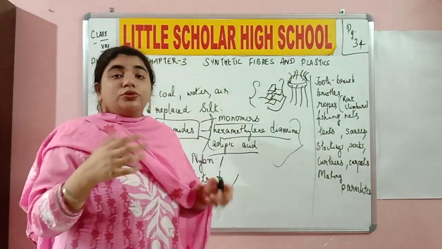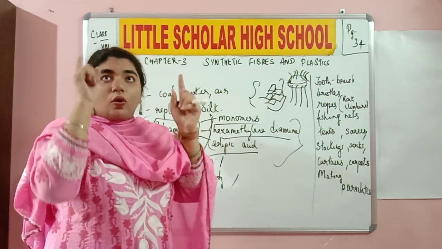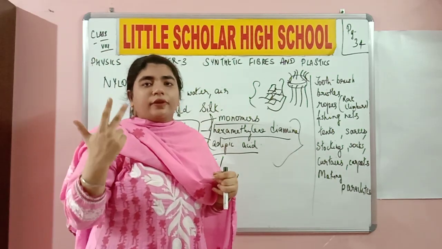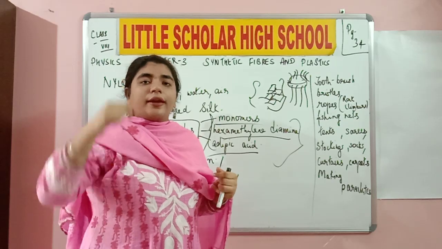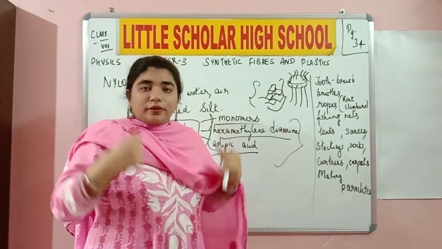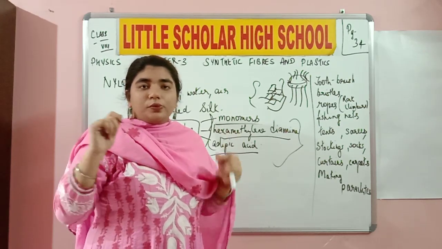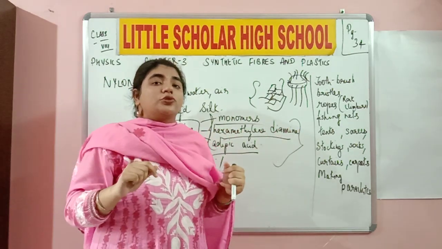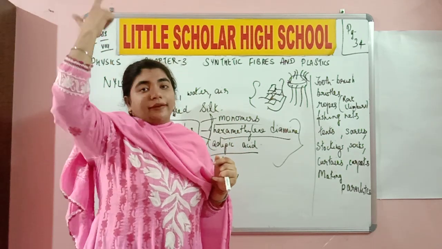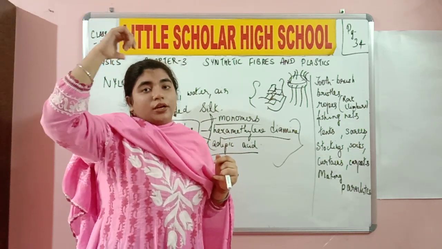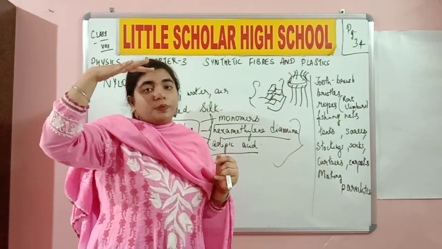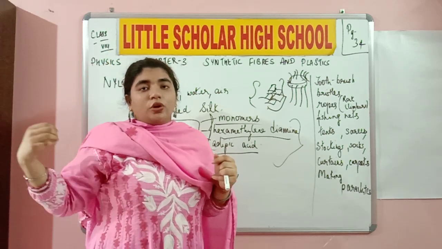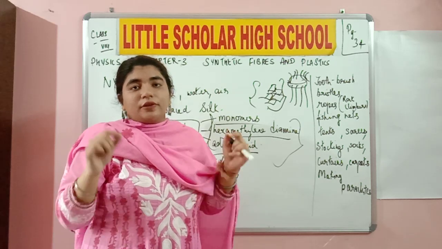Now it is also used in making parachutes. What are parachutes? Like the hot air balloon, or some people do skydiving. They carry parachutes with them, and as soon as they are jumping off the plane, whatever they are using is actually made up of nylon. Why do you think they are using nylon parachutes? Now, after jumping from that particular altitude, definitely the wind or the breeze is going to be really, really high, and it has the power to even go through the nets and make a hole in it if it is a very thin one.